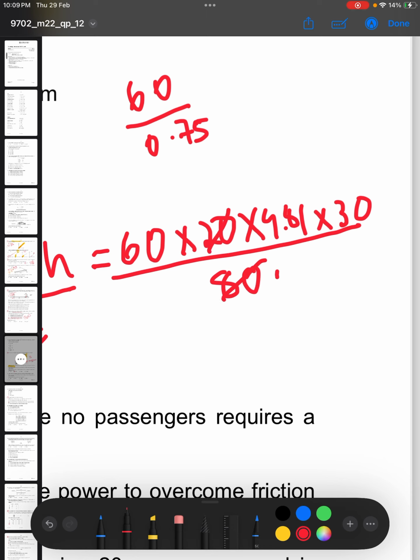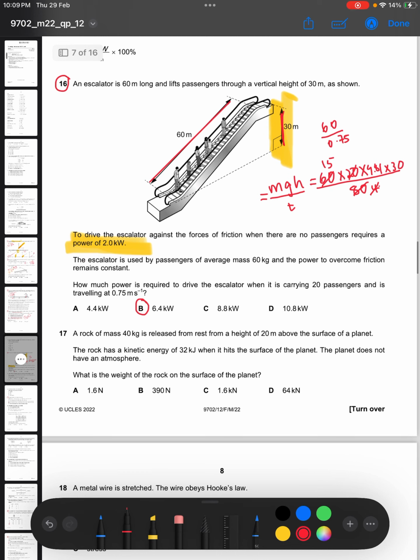So this into this, that's 4. This into this, that's 15. Now it's 15 times 9.8 times 30. Okay, now I need a calculator. Just a moment.